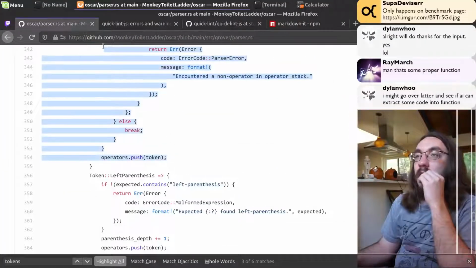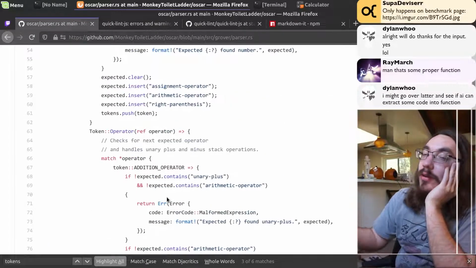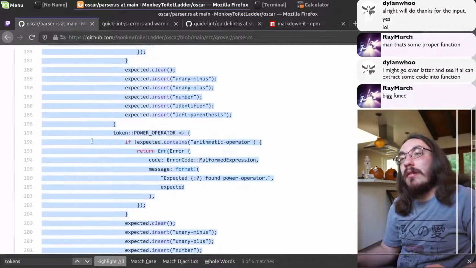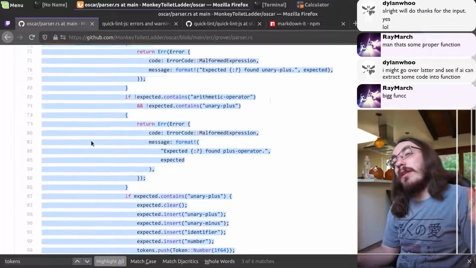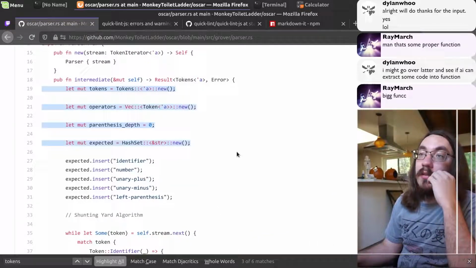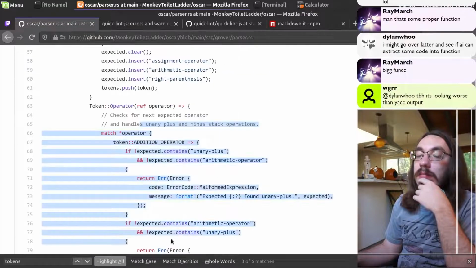Oh, that was all an operator. Jesus Christ. What I would do, in an ideal world, I would split this up. I would put all this code to handle operator in a function. And if I put it in a function, I probably need to give it all these variables. So instead of giving all of these variables, I would make a struct to hold all these things. So I'd make a struct for all this, then add some functions on that struct, like parse operator.